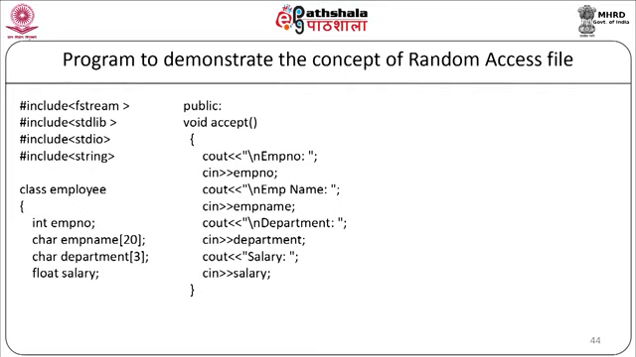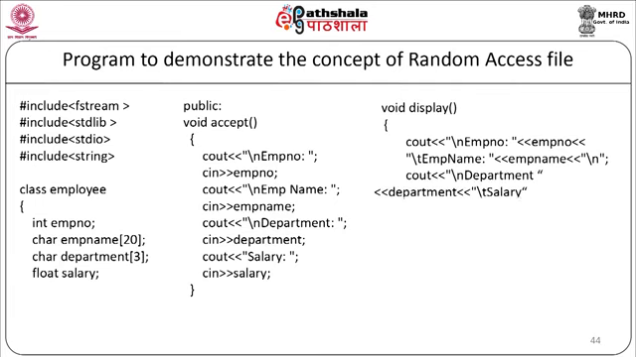Void display will display the details on the screen as cout employee number colon the value of employee number, employee name, value of employee name, department, the value of the department, salary, the value of the salary, and display function will end. Integer get employee number is a third member function. It will return employee number and end of the function.